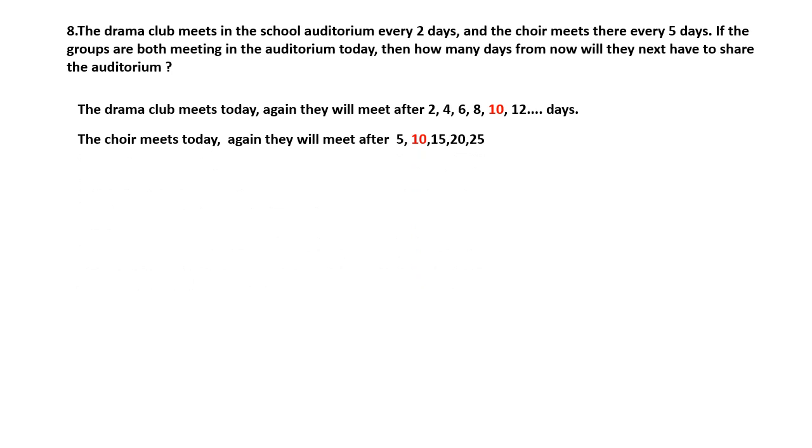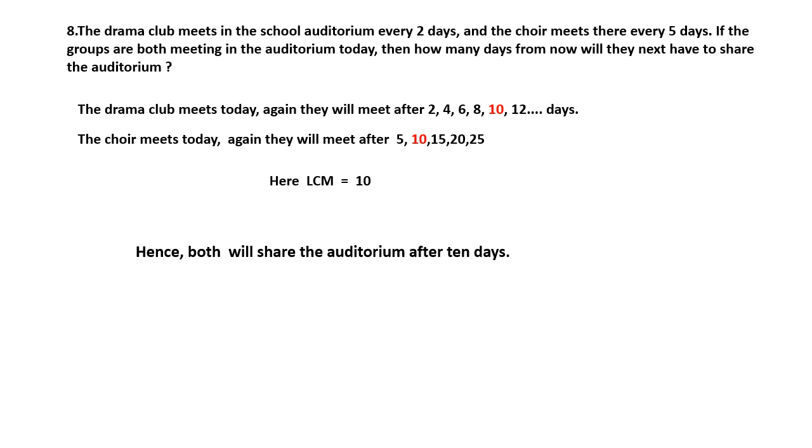The choir meets first today. Next they will come after 5 days, then the 10th, then the 15th, then the 20th, like that. Correct? Here the LCM of these is very easily found. The lowest common multiple of these numbers, 2, 4, 6, 8, 10, 12 and 5, 10, the lowest common one is 10. So both will share the auditorium after 10 days.